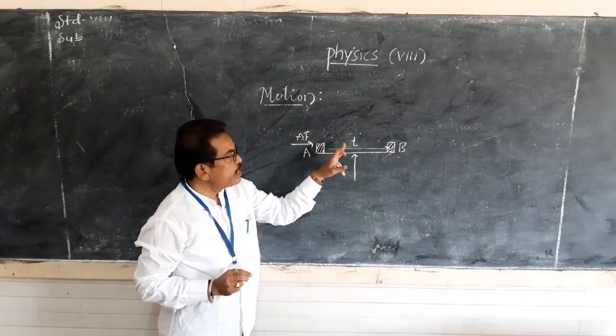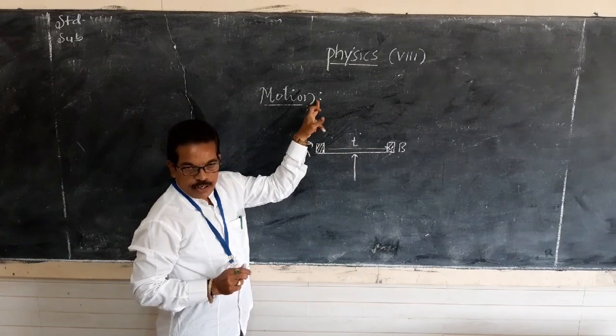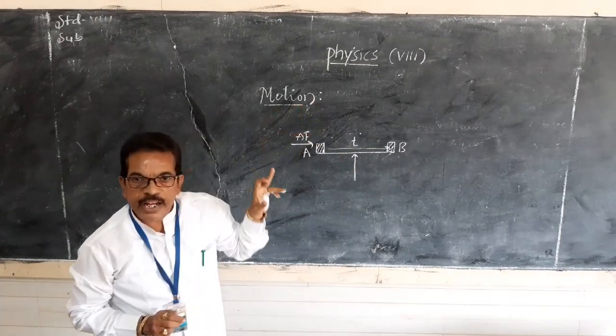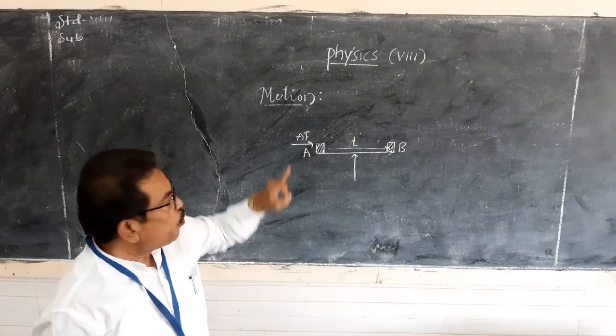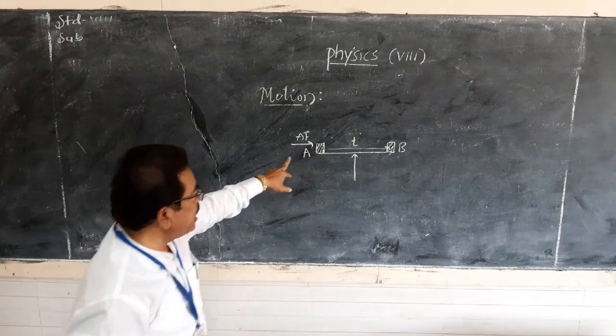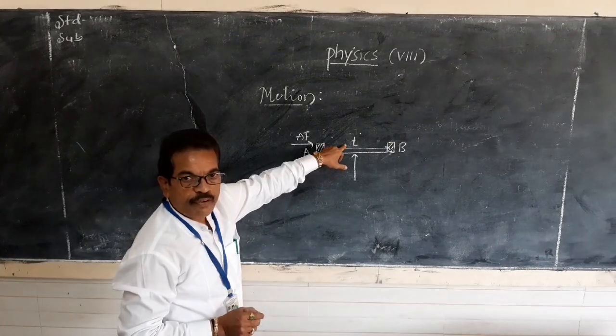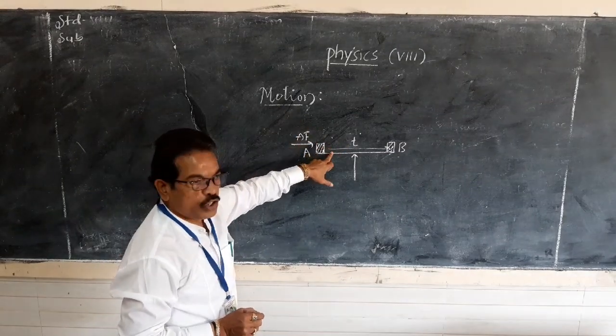The change of position of an object with respect to time is known as motion.